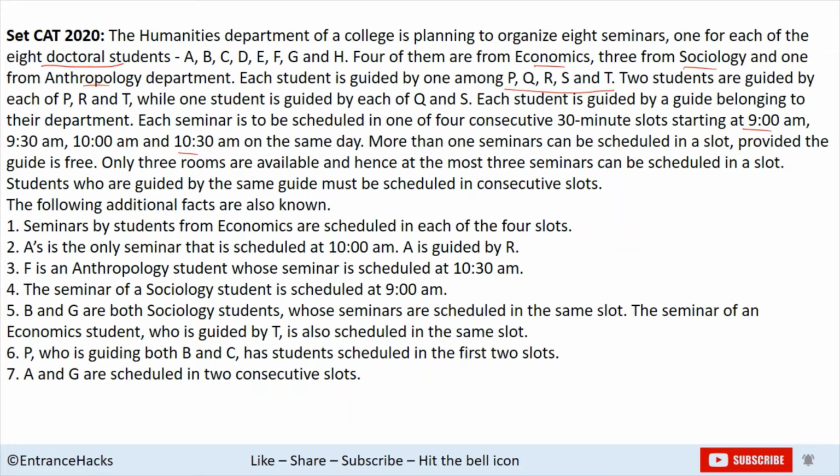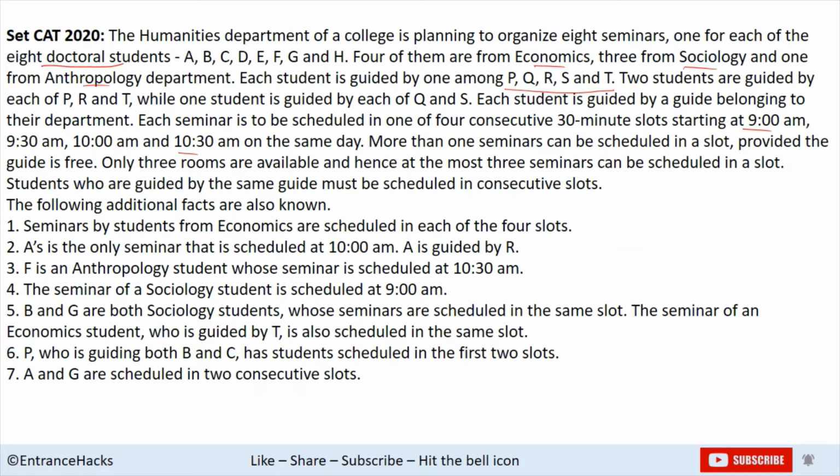Each seminar is to be scheduled in one of the 4 consecutive 30-minute slots starting at 9, 9:30, 10 and 10:30 on the same day. More than one seminar can be scheduled in a slot. Only 3 rooms are available, and hence at the most 3 seminars can be scheduled in a slot. Students who are guided by the same guide must be scheduled in consecutive slots. Okay, so the following facts are given.